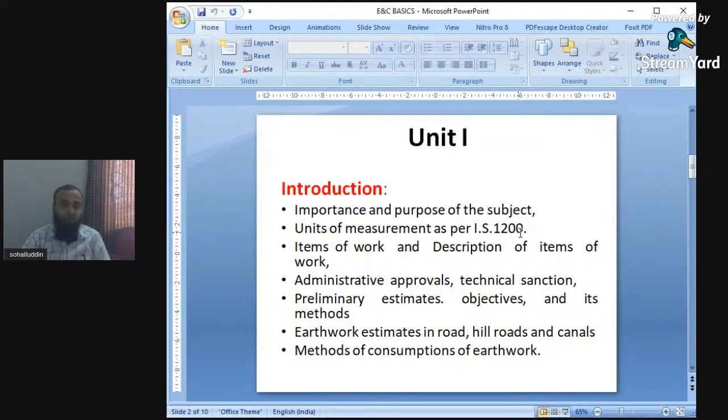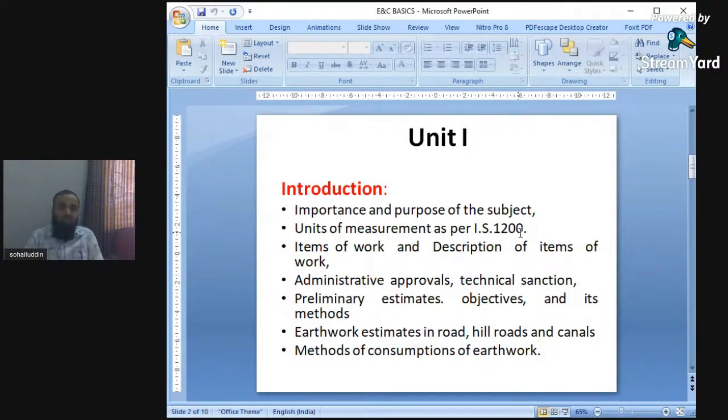Unit number 1 deals with the various aspects, importance and purpose of the subject. First, what is estimating and costing? There are 2 different fields, estimating and costing. First we will cover some important things related with estimating. What is estimating and why is it to be used?